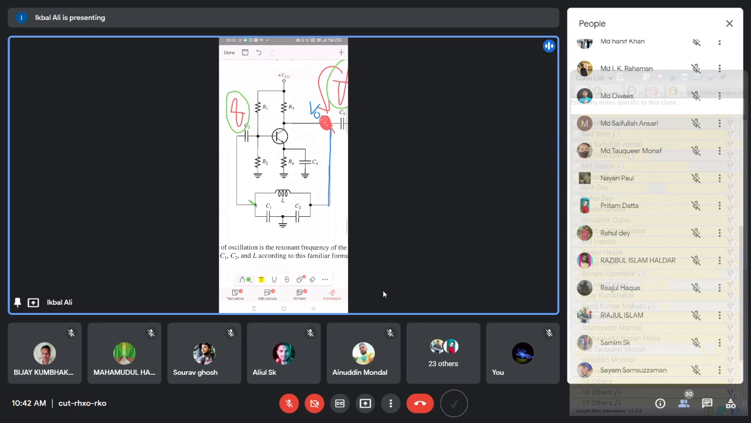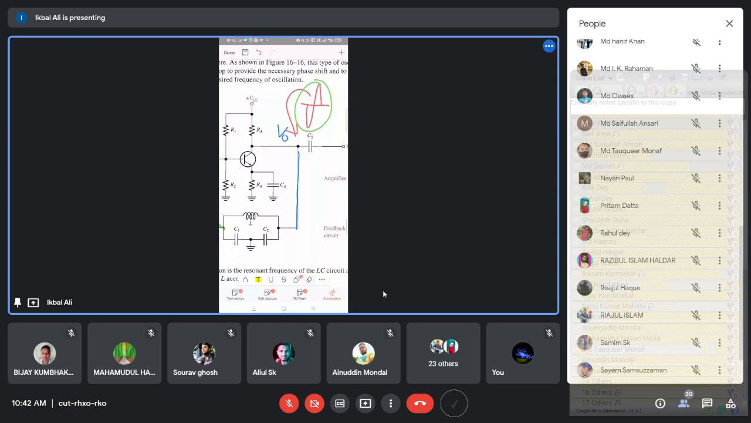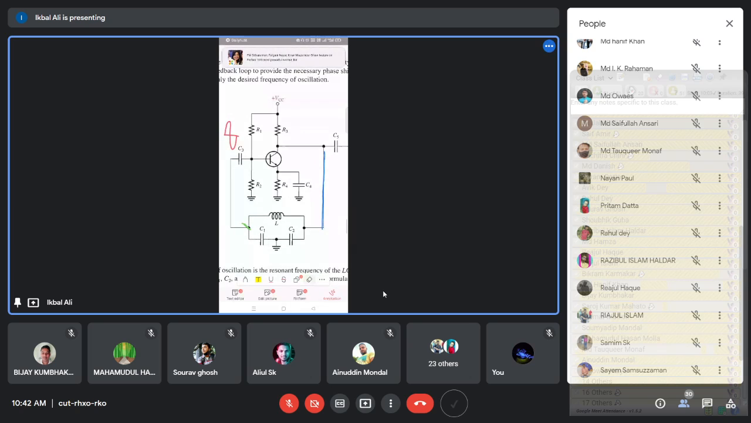We have two conditions of the oscillator. What are the conditions of the oscillator? The conditions are that A beta should be equal to 1 in the sustained oscillation condition, and the other condition is that the phase around the loop, that means the A beta network, the loop phase will be 0 degree or a multiple of 360 degree. Okay, so these are the two conditions.